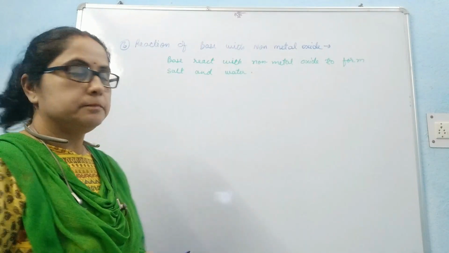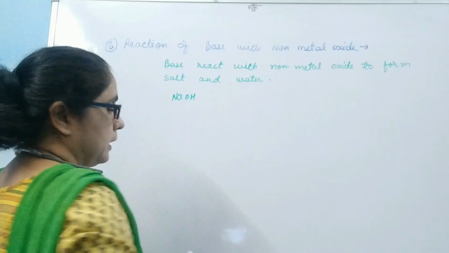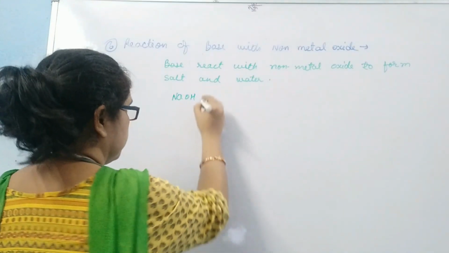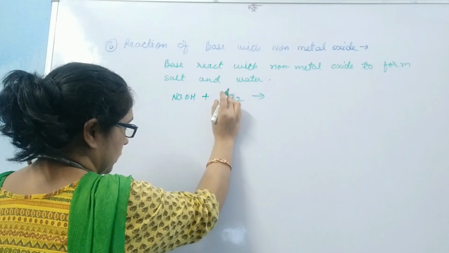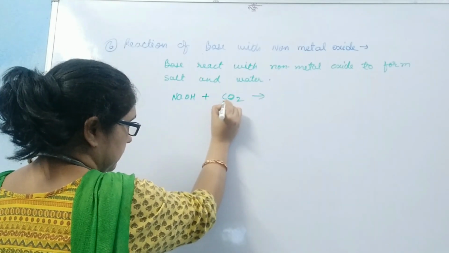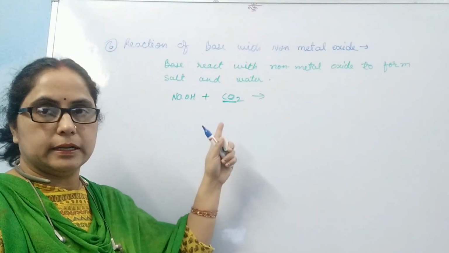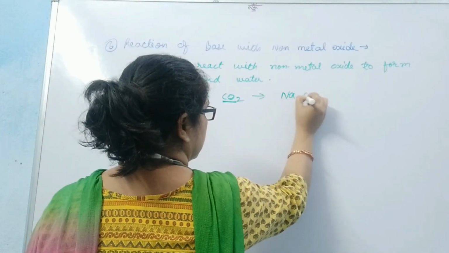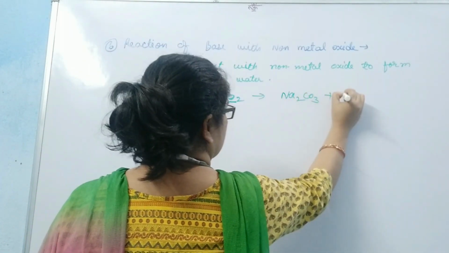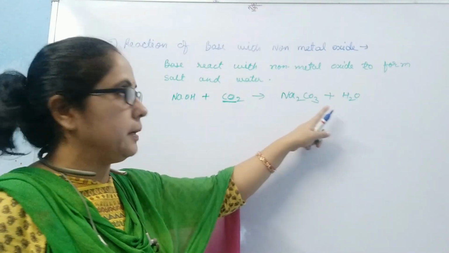For example, alkalis, water-soluble bases, when they react with non-metal oxide, carbon is a non-metal and its oxide CO2, carbon dioxide, is a non-metal oxide, to form sodium carbonate, Na2CO3, plus water.